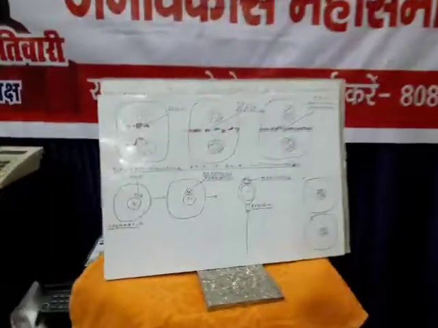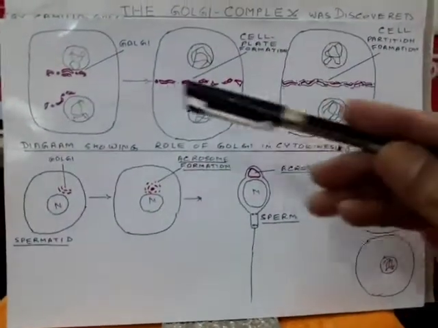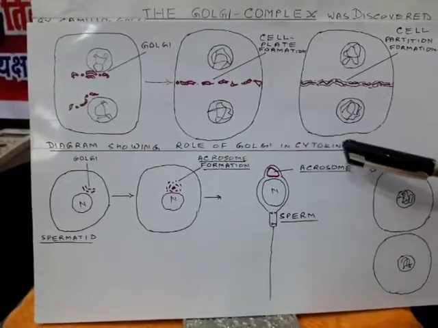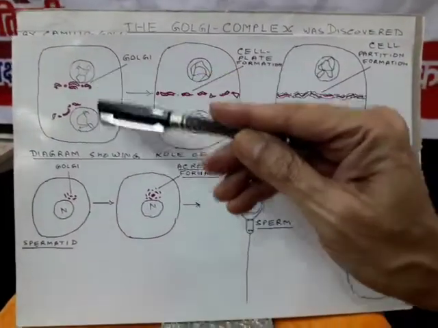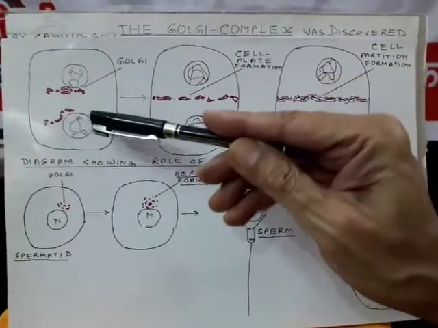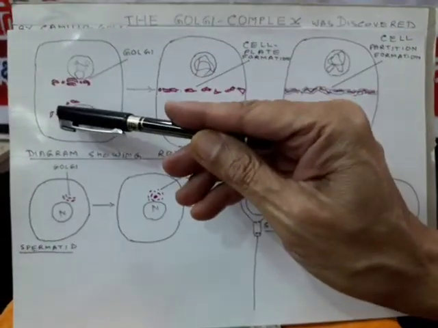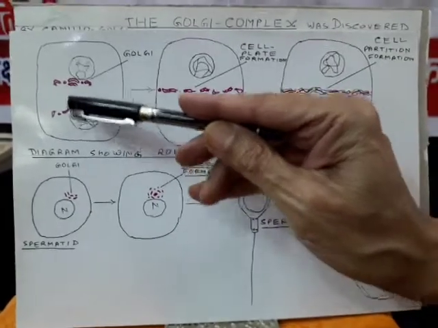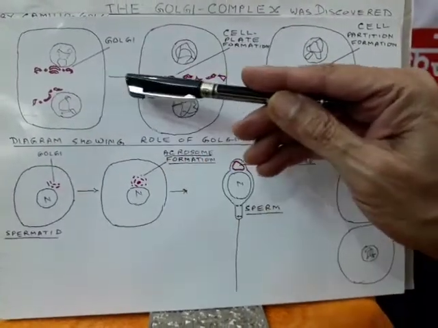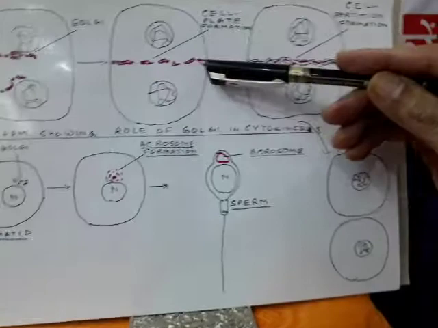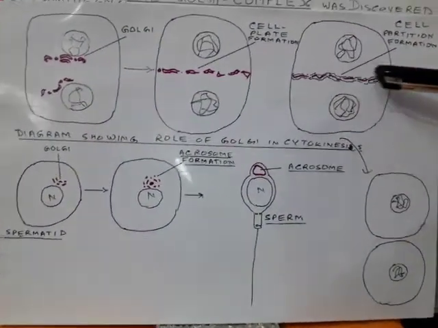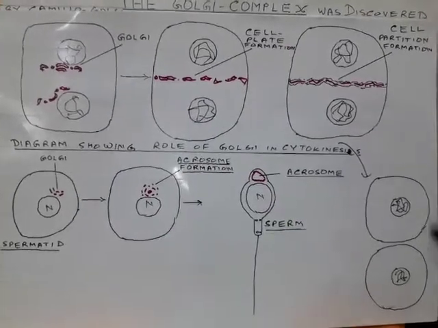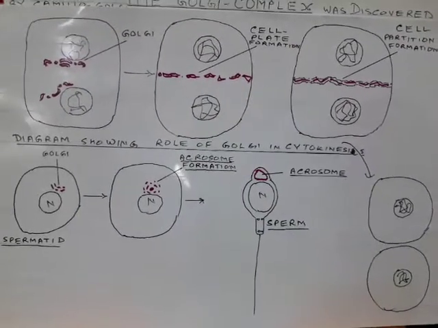Some other functions have also been observed, that in case of cytokinesis of plant cells, when two nuclei are formed with the Golgi body, some of the Golgi vesicles start accumulating in the middle to form a cell plate, and then they form the complete cell partition, and then the two cells get separated from each other.